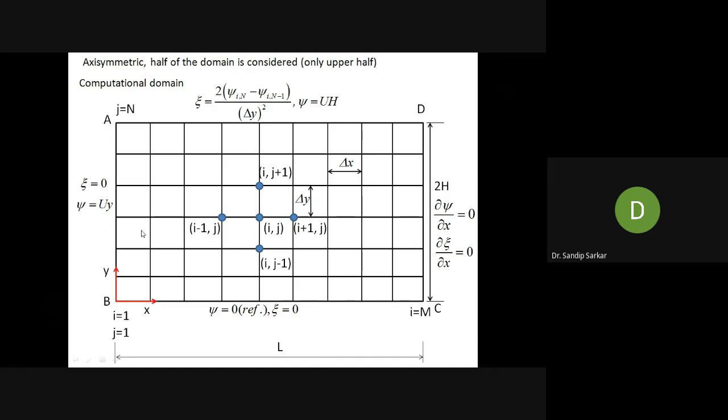So what you need to do is discretize this domain into a certain number of finite difference grids. These are finite difference cells. Let us say this is delta y in the y direction, and this is delta x in the x direction. There is an increment in x and an increment in y. So we have discretized the domain along the x and y directions respectively. Let us discuss how these boundary conditions come about.